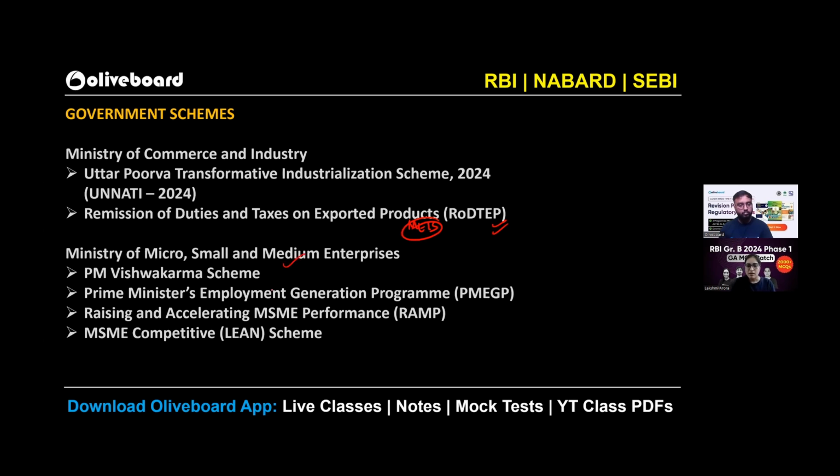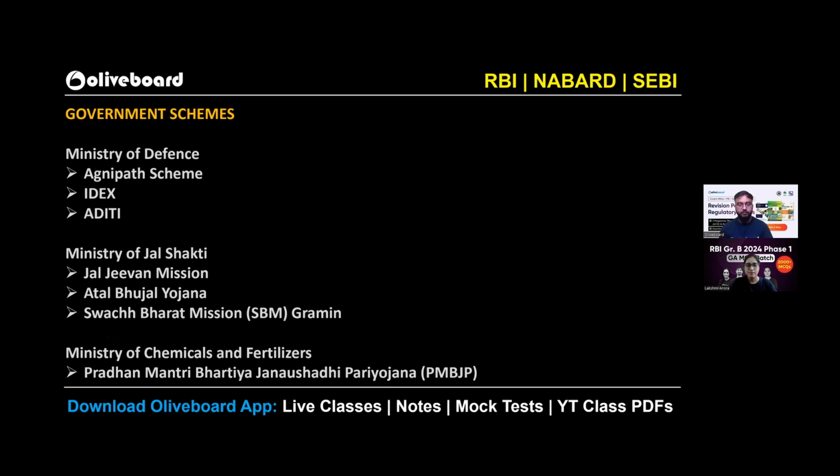Your MSME, PM Vishwakarma, PMEGP, your RAMP scheme has been little upgraded this year. So that's important. Your MSME Lean scheme and MSME Team scheme. So that's important because recently on 27th of June, we celebrated International MSME Day. On that, multiple schemes have been rolled out. And one of them is Lean, Team and Yashasvi, something like that. So all these are important. We have discussed it in the class itself.